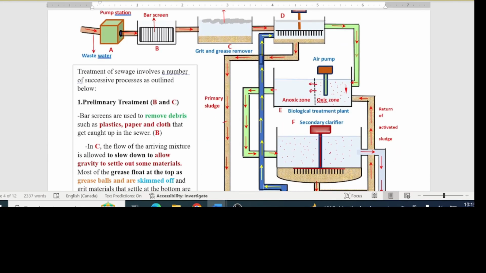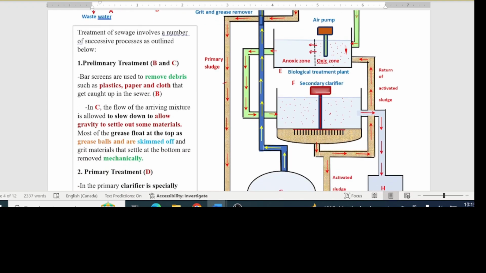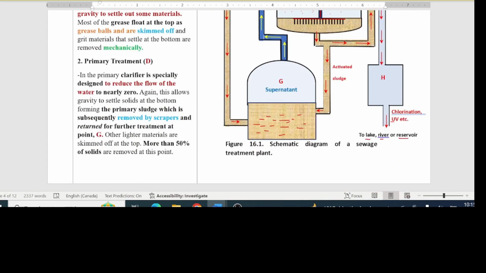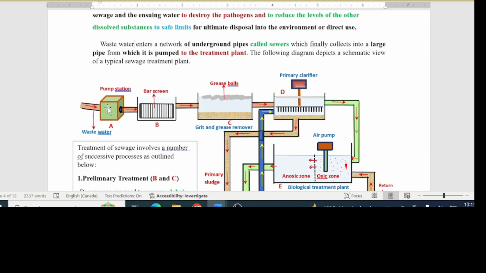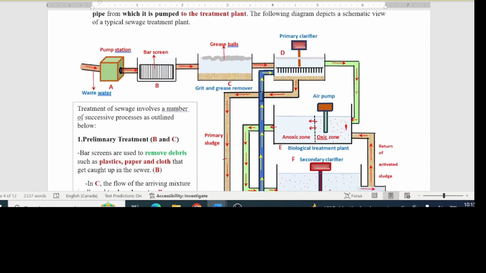But what you note is that it is not the way you see it here. Each component here is lying on the ground, but they're drawn like this to facilitate our understanding of how the various operations take place. Okay, it's drawn in this way just for us to understand how treatment happens at different locations on this plant. Nothing is above the other here, okay?